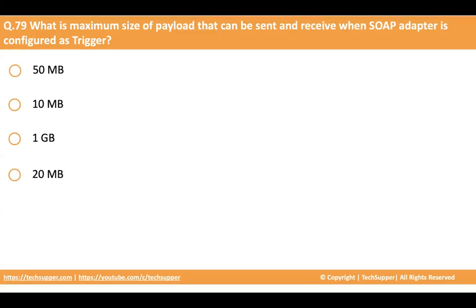The answer is 50 MB. It's like the REST adapter. You can send 50 MB of data to your SOAP API, and you can send 50 MB as a response.